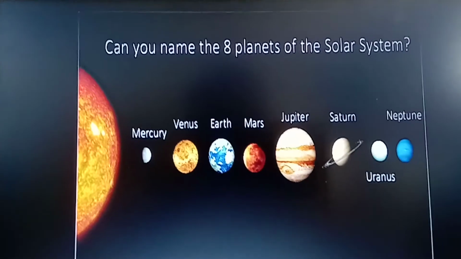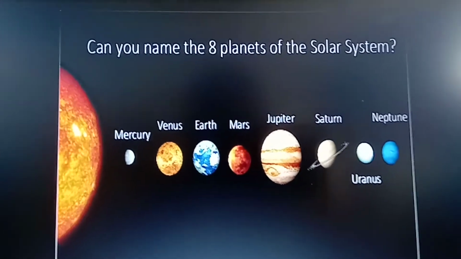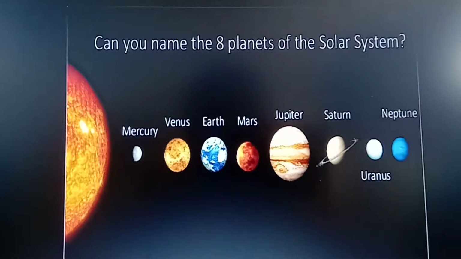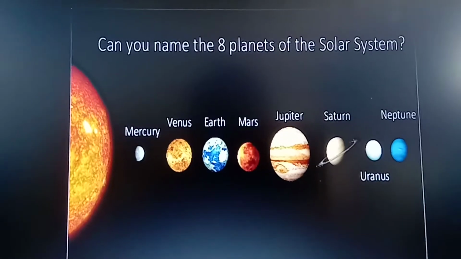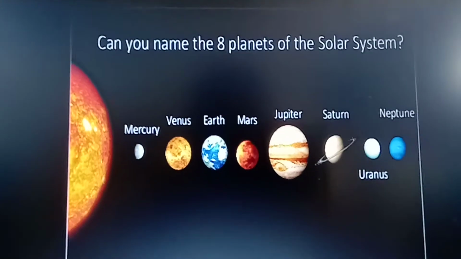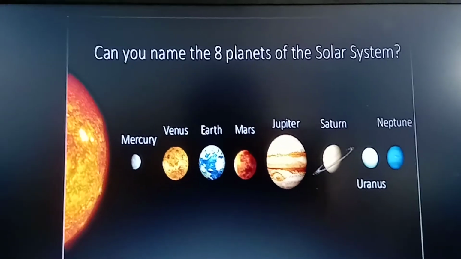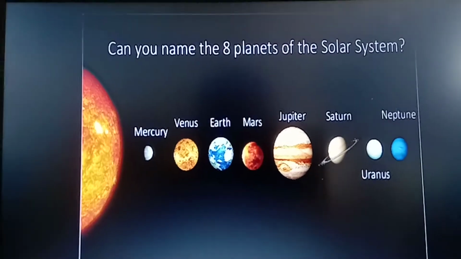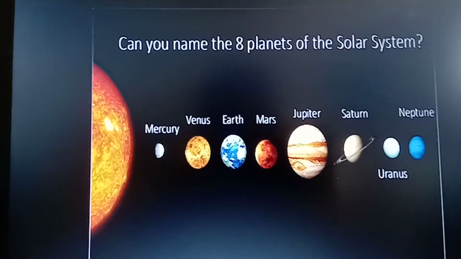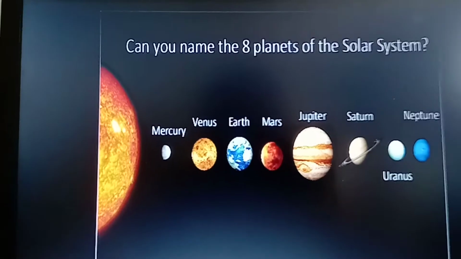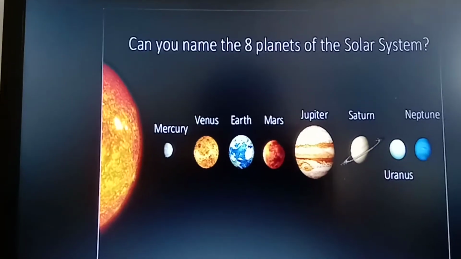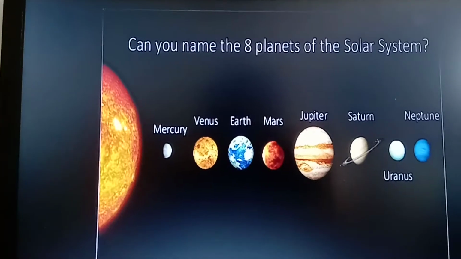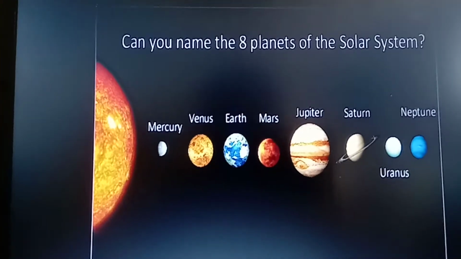Now you can see the fourth picture. The fourth planet of the solar system is Mars. Mars is often known as the red planet due to its reddish look. It is the second smallest planet of our solar system. The fifth picture is of planet Jupiter. Jupiter is the biggest planet in our solar system. This is the third brightest object in the night sky after the Moon and Venus.